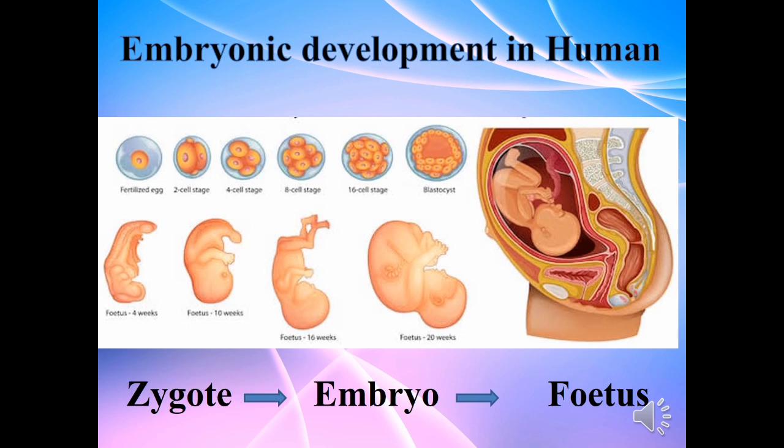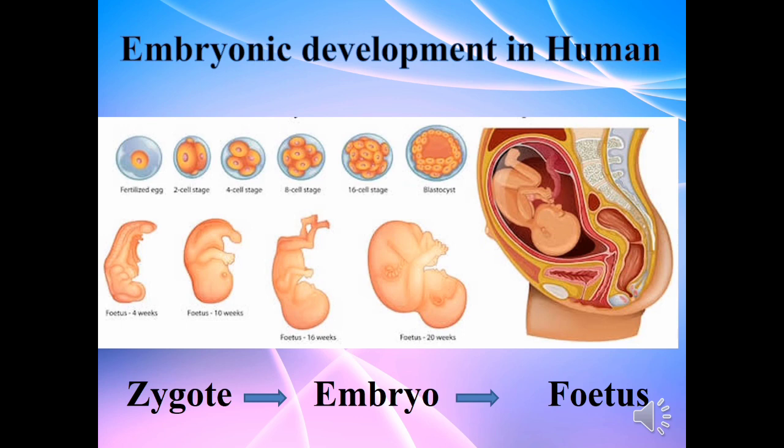At this stage, the cells of this structure will get differentiated into different tissues and different organs. This particular stage of multicellular body is called embryo. The embryo will come and get attached to the wall of the uterus. This process is called implantation.